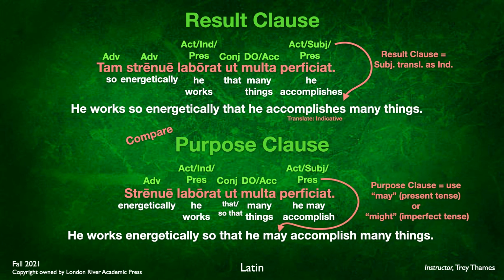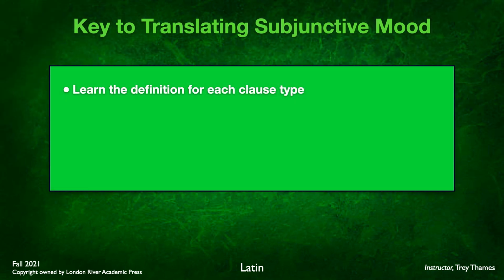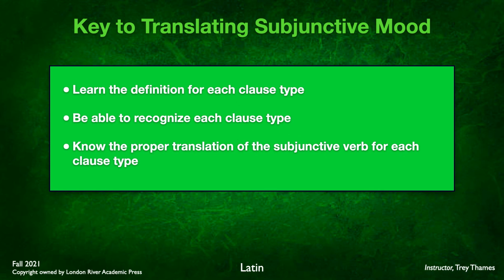Here in the purpose clause, we're going to use may because this is present tense. If it had been imperfect tense, we'd use might. Now just keep in mind the keys to translating the subjunctive mood. Number one, you're going to need to learn the definition for each clause type. You're going to need to be able to recognize each clause type, and you're going to need to know the proper translation of the subjunctive mood for each clause type.